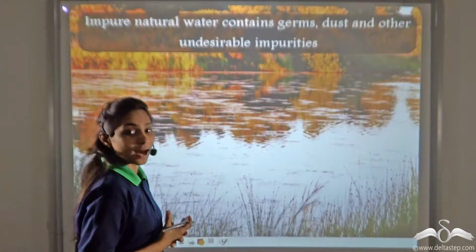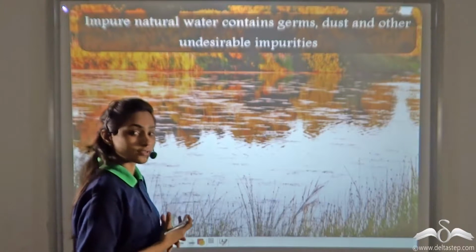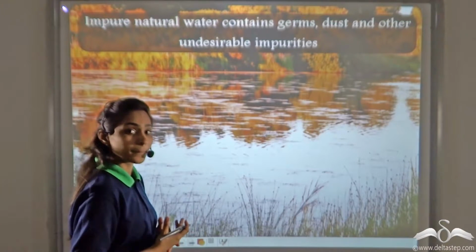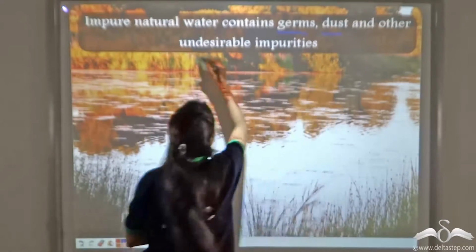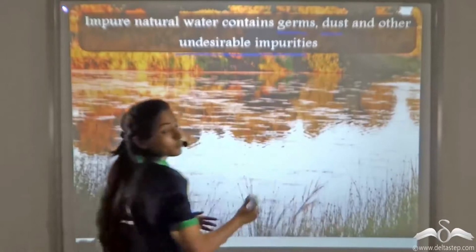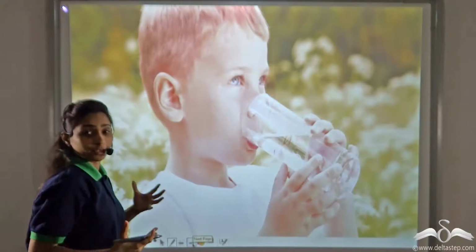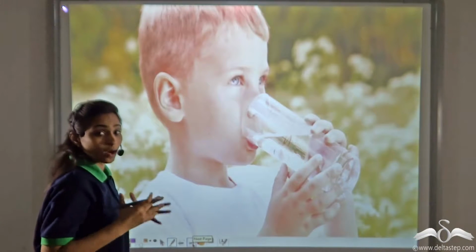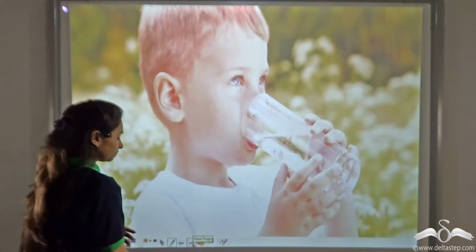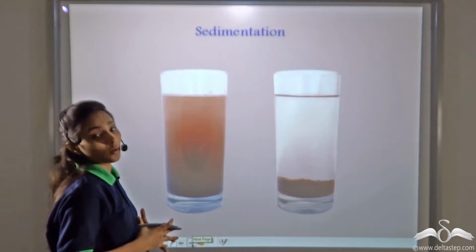We all know that the natural water we find around us cannot be used as drinking water. Why? Because it contains germs, dust, and other undesirable impurities which may be suspended or dissolved. So these impurities need to be removed before we drink the water. So we need to have purified water, right? Now there are various ways to purify the water.